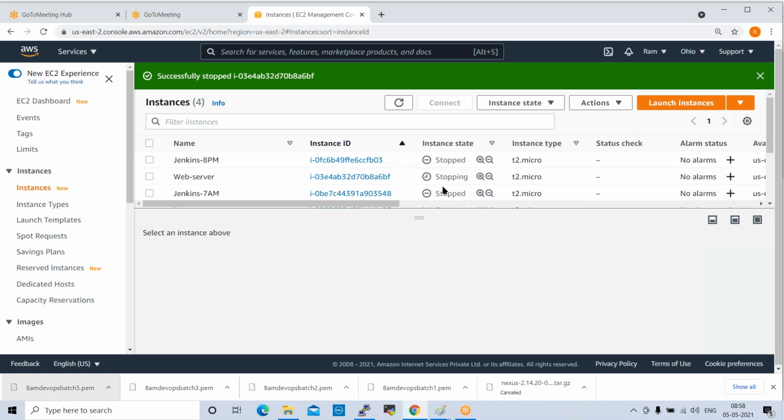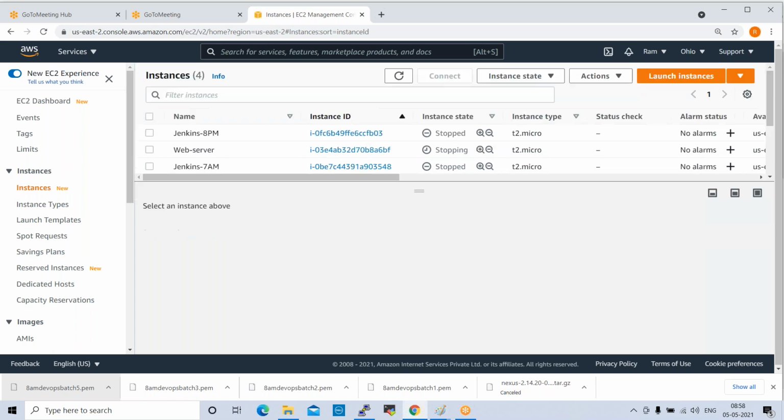Sir, is there any limit for creating free instances, or can we create any number of free instances? Yeah, we have some limitation. We have 750 hours. While creating an account, it will show you 750 hours free of cost. Storage would be 30 GB free, and 750 instance hours would be free. Only T2 micro. If you select T2 nano or T2 large, it would be priced.